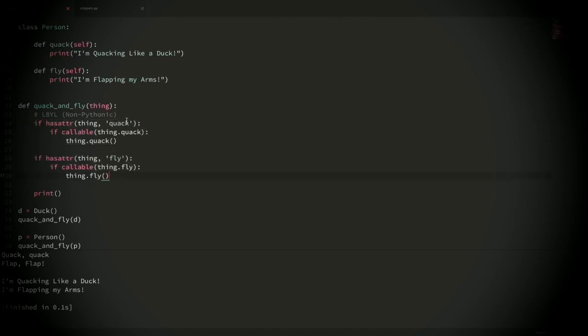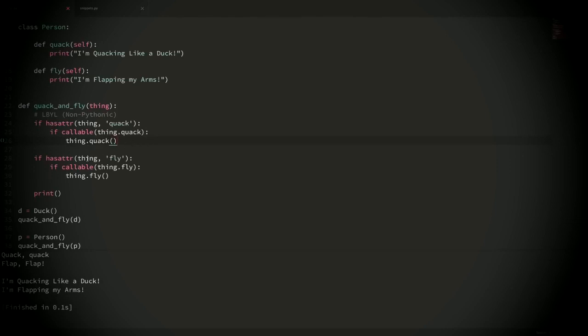So you might first want to check if that attribute actually exists within our object, and that's what this line does here. Does this thing have the attribute of quack? Then second, we might want to run a check that says, okay, if it does, then is it callable? And if it's callable, then we finally run it. And then we'd have to do the same thing for the fly method also.